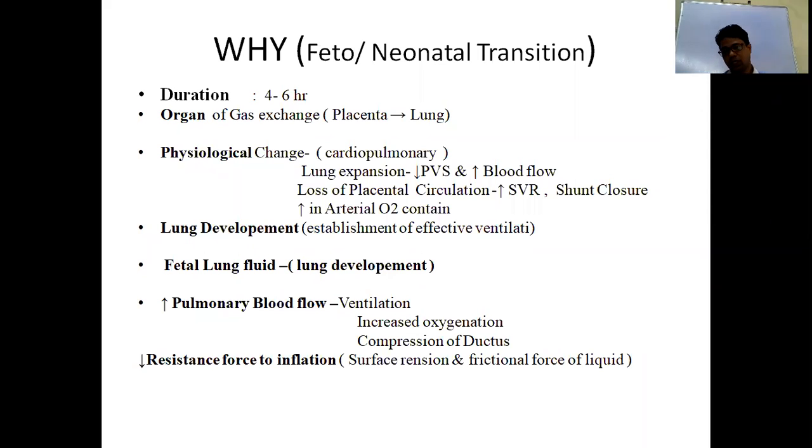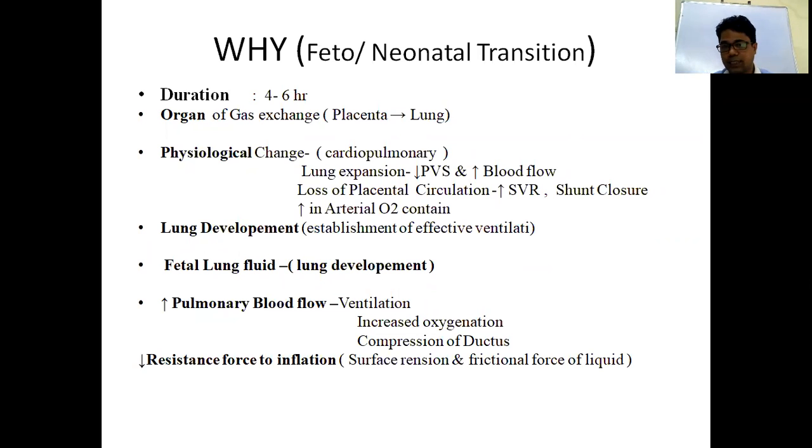In uterine life, the gas exchange organ is the placenta, and that is called parallel circulation, whereas outside it is a series circulation. The placenta receives deoxygenated blood, and through the umbilical vein it goes to the baby's circulation. So in utero it is a placental circulation, but in extrauterine life it is a series circulation.